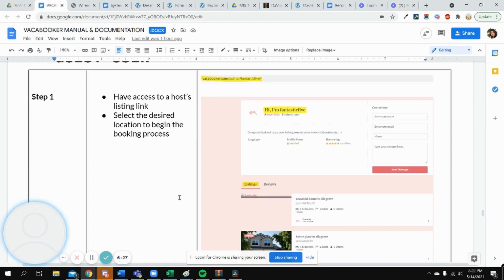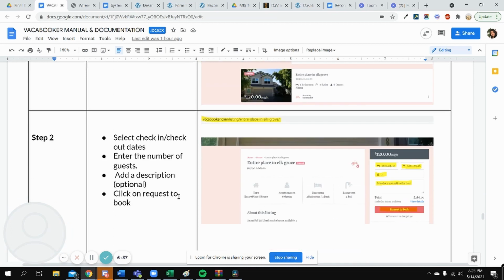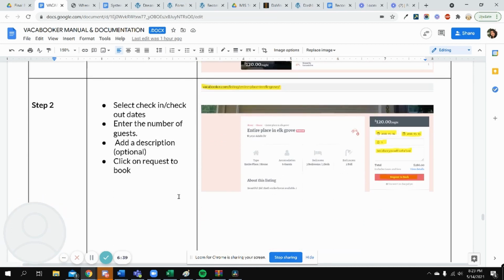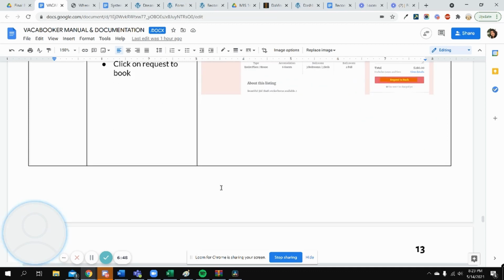For the guest user, they would need to have access to a host's listing, and then they'll select the desired location to begin the booking process. They'll select the check-in and check-out date, enter in the number of guests, add a description, and then click on request to book. And after that,